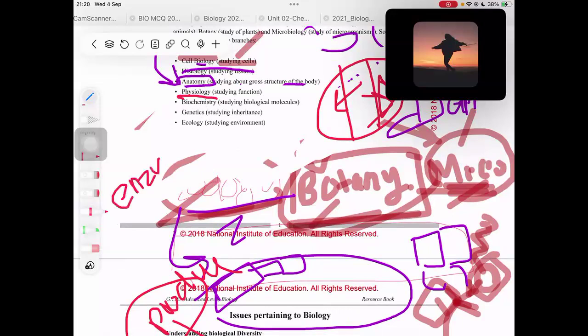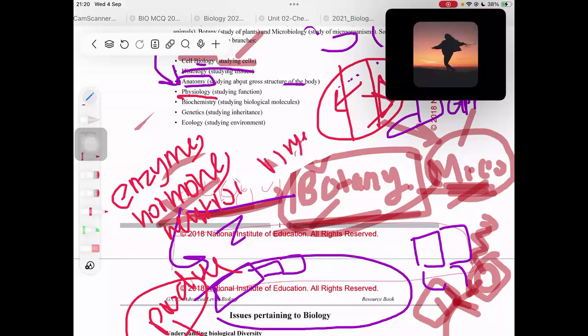And studying biological molecules, for example, let's say you're a scientist who's interested in studying enzymes, or hormones, or neurotransmitters. These are all biological molecules, molecules which are present inside our body. So studying how these enzymes work in our body, or sometimes learning about viruses and pathogens. These are also biological molecules, and that is also a study under microbiology, because viruses are microorganisms, right?